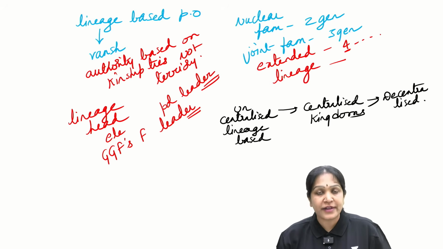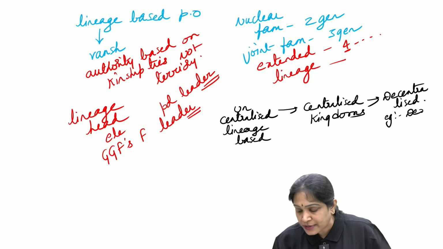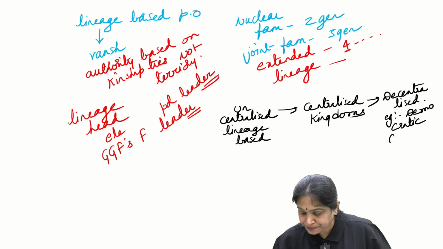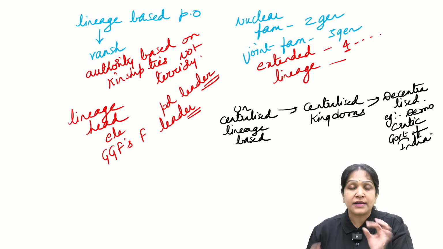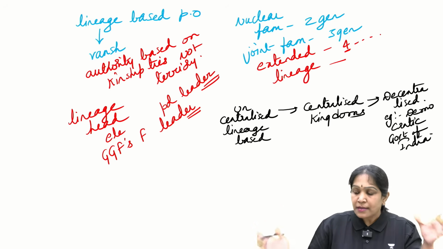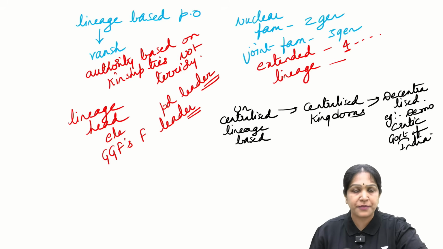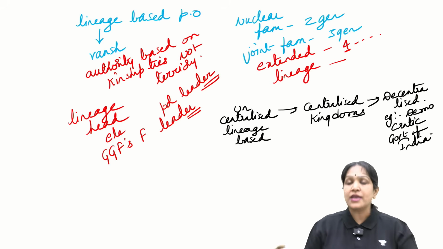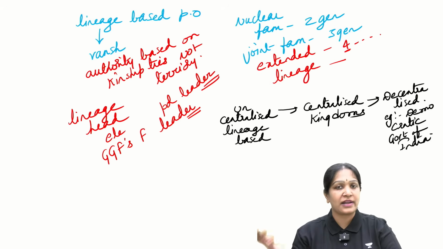What is the example for decentralized? Example is the current democracy, the democratic government of India. Because here the power is distributed to the lower levels: a prime minister and then chief ministers and then several ministers and then several MLAs. Like that, the power will be distributed to multiple lower levels.